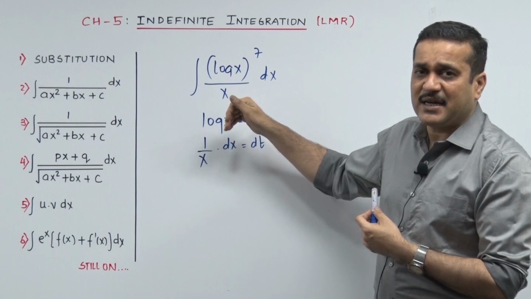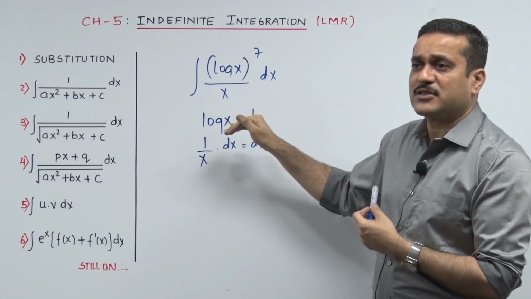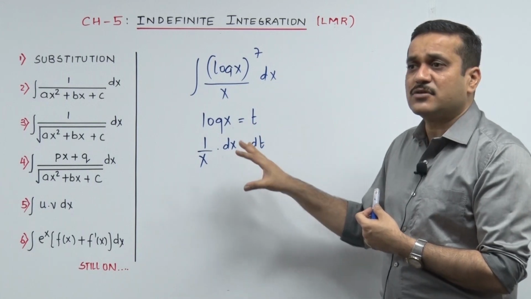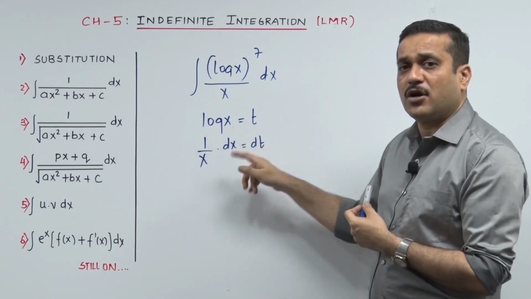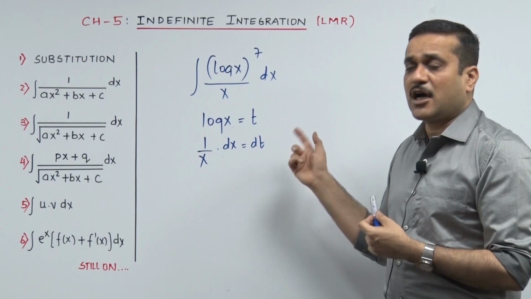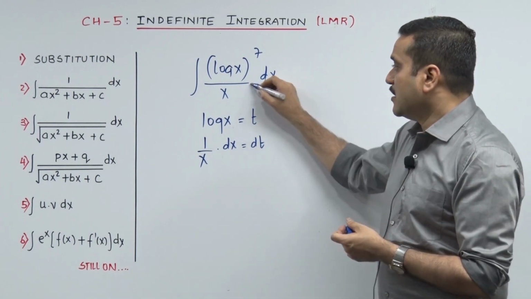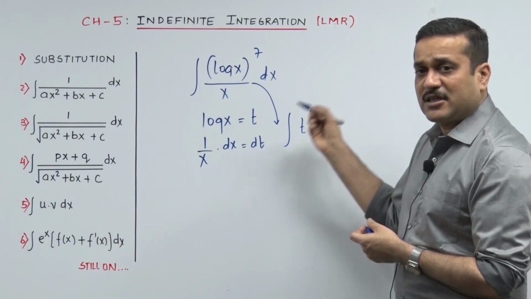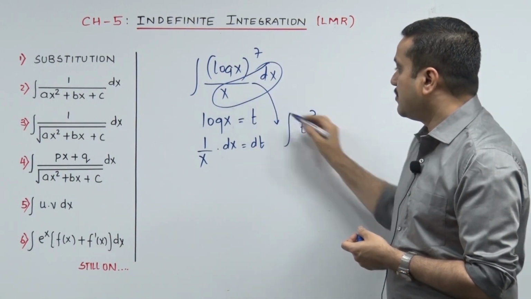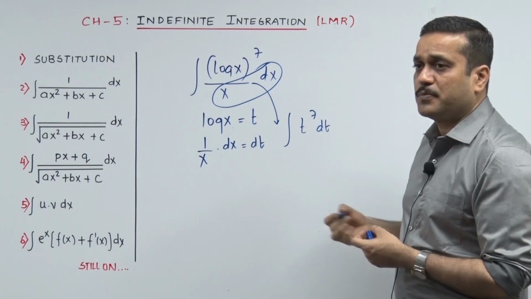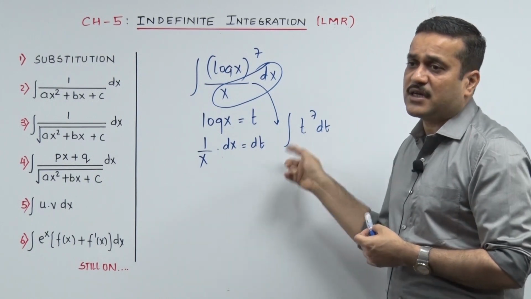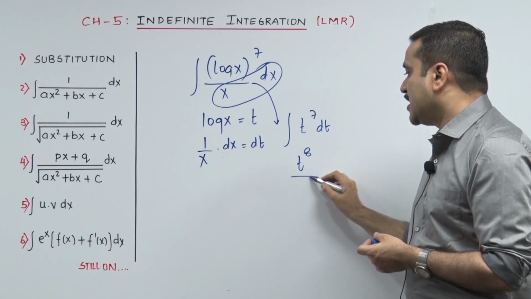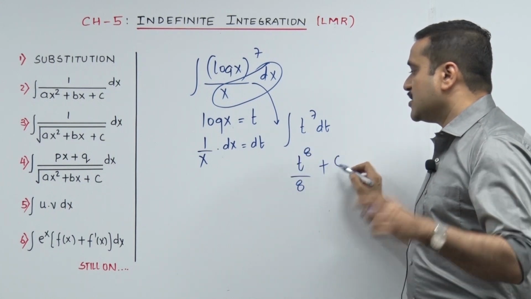You went for dt by dx, differentiating with respect to x, dt by dx. So that dx went in front. So it continuously keeps ringing. The derivative dot dx becomes your dt. Now when I go back into my sum, the sum becomes t raised to 7 and the rest all becomes my dt. I hope you can see that the 1 upon x dot dx becomes dt. And finally on integration, that's going to become t raised to 8 upon 8 plus c, check.